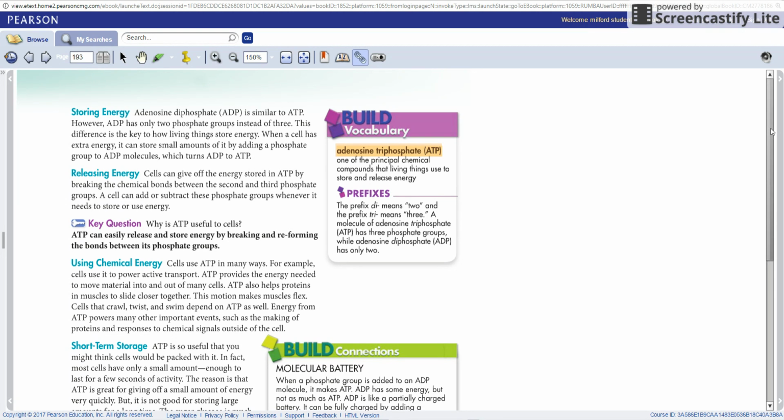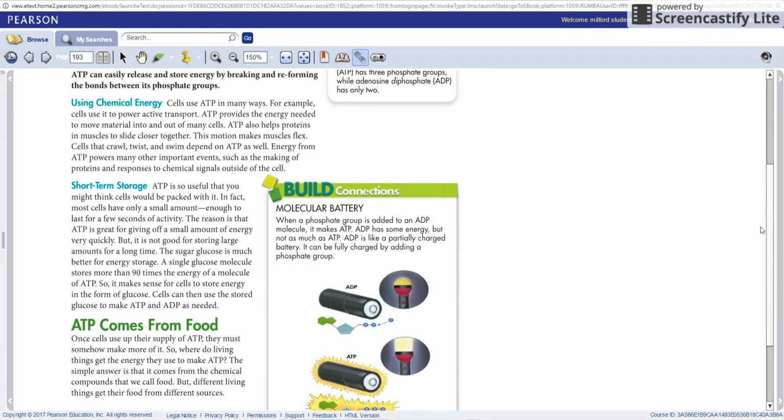Short-term storage. ATP is so useful that you might think cells would be packed with it. In fact, most cells only have a small amount, enough to last for a few seconds of activity. The reason is that ATP is great for giving off a small amount of energy very quickly, but it is not good for storing large amounts for a long time.